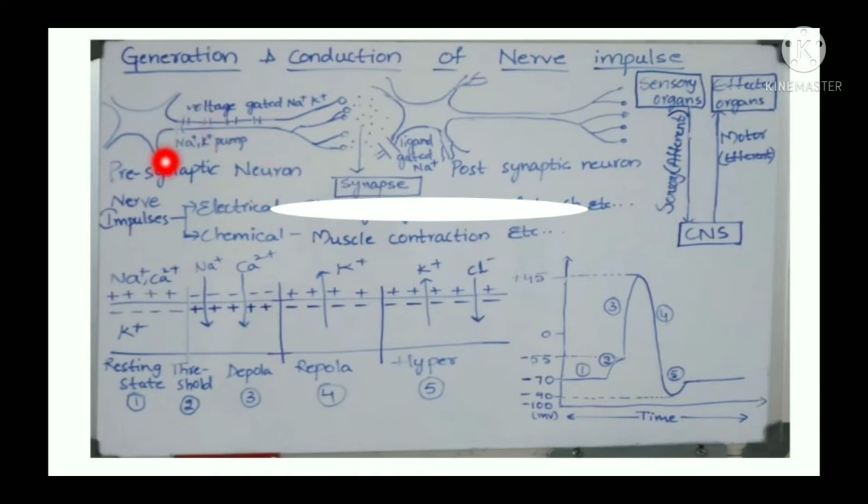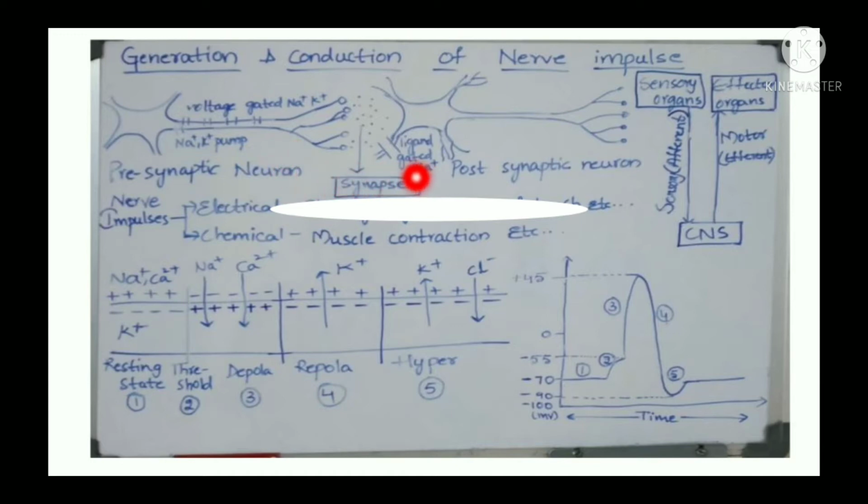So remember the number: 3 sodium out, 2 potassium in, so that it again brings the membrane to the resting potential if there is an overflow of ions through the leakage channels.